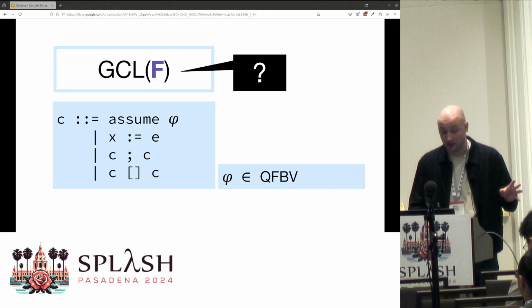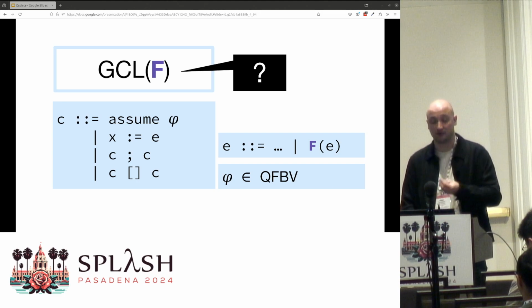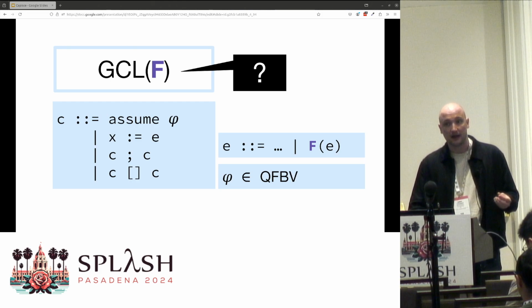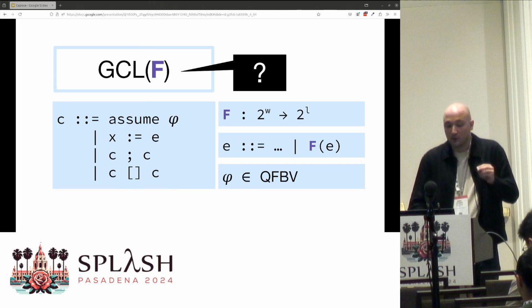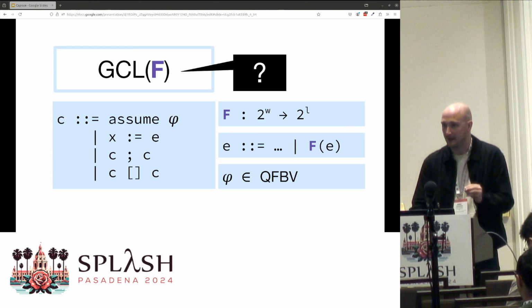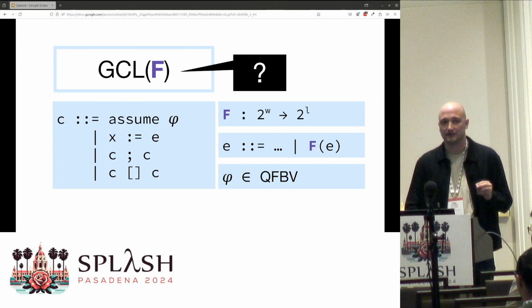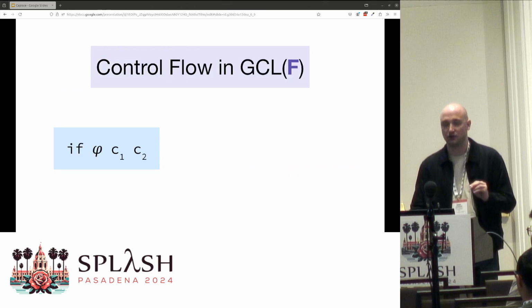So we can make assumptions about our code. We can also change the state of a networking packet by assigning to its variables, assigning bit vector arithmetic expressions to its variables, which of course we're going to elide that grammar, but we are going to specifically pull out that we can have uninterpreted functions on bit vectors here. Again, these are how we capture the unknown. We also have sequential composition, which is standard, and this box operator is non-deterministic choice, which I'm not going to go into the details of, but let's look at an example just to get a sense for how it works.